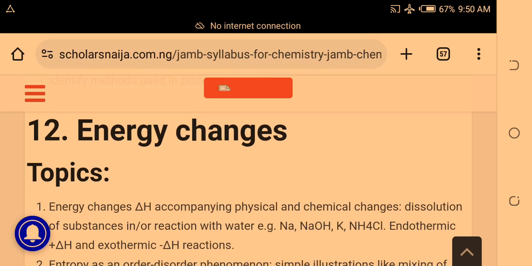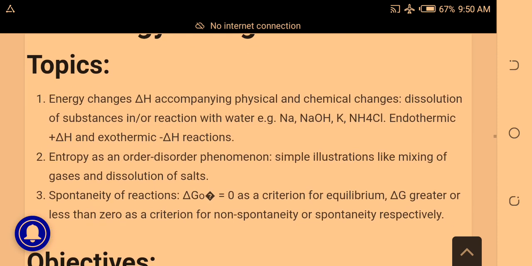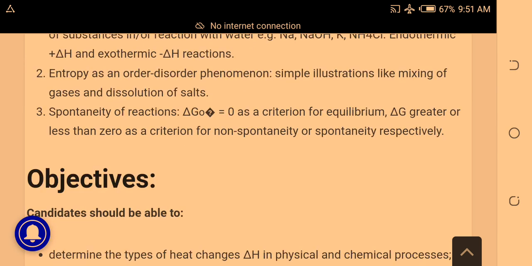Then energy changes. Topics under energy changes are energy change accompanying physical and chemical changes, that is, dissolution of substances in or reaction with water, endothermic and exothermic reactions, entropy, spontaneity of reactions, and all the rest.